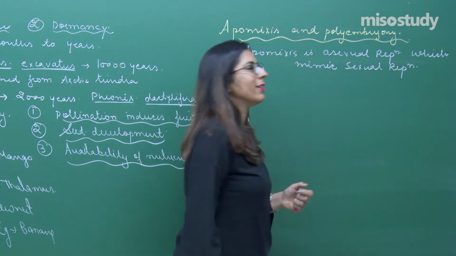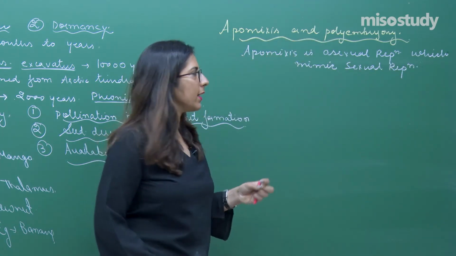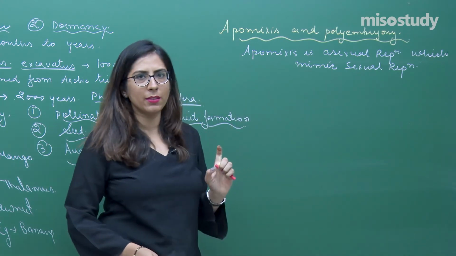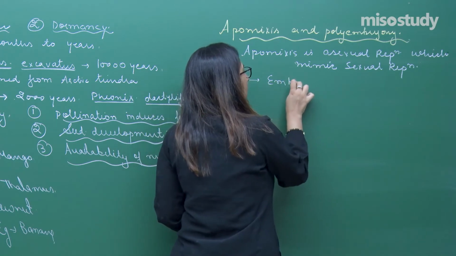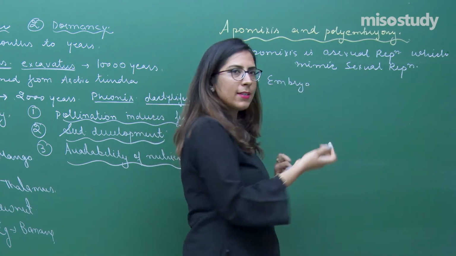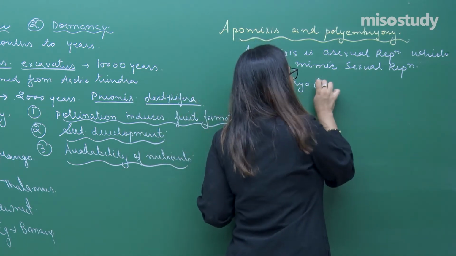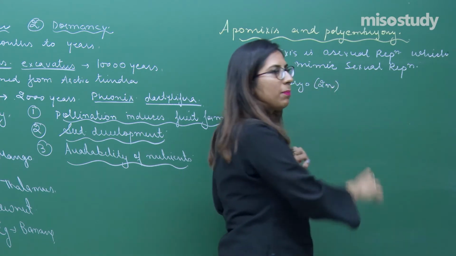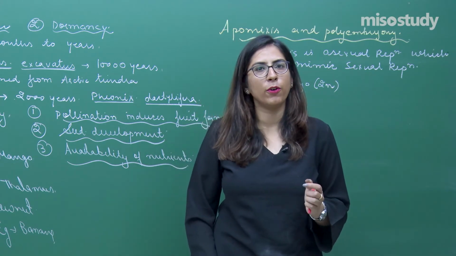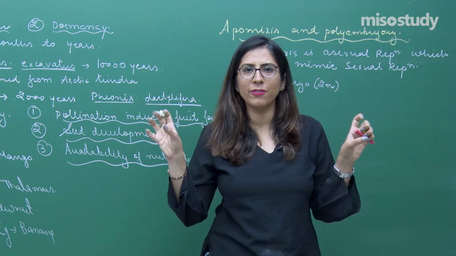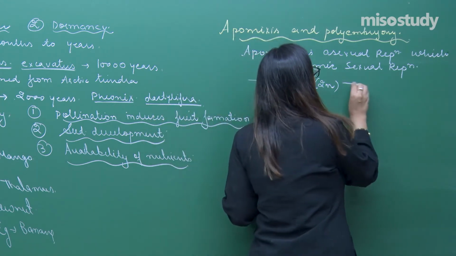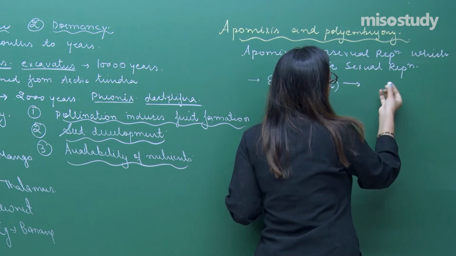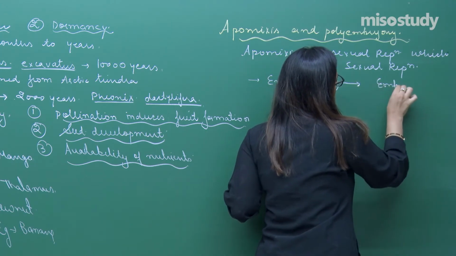Which mimics the sexual reproduction. See, in this case, what actually this apomixis is, in this case there is also formation of an embryo. Embryo formation is there, and this embryo is also diploid. If it is diploid, that means it is formed from two different types of cells, but actually it is not the case.